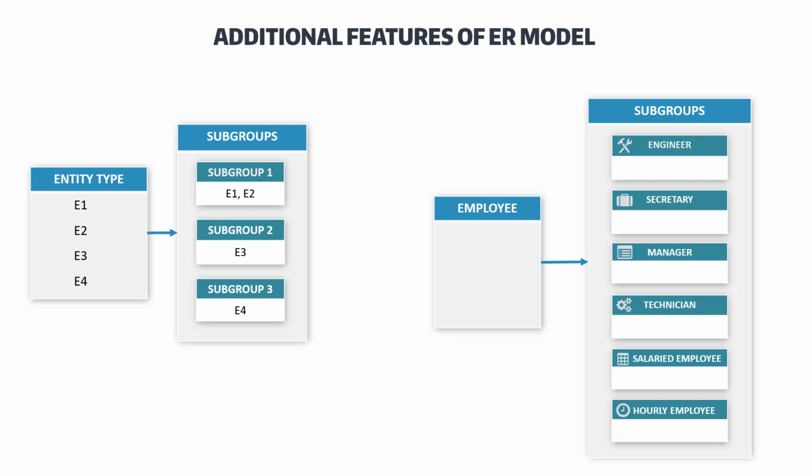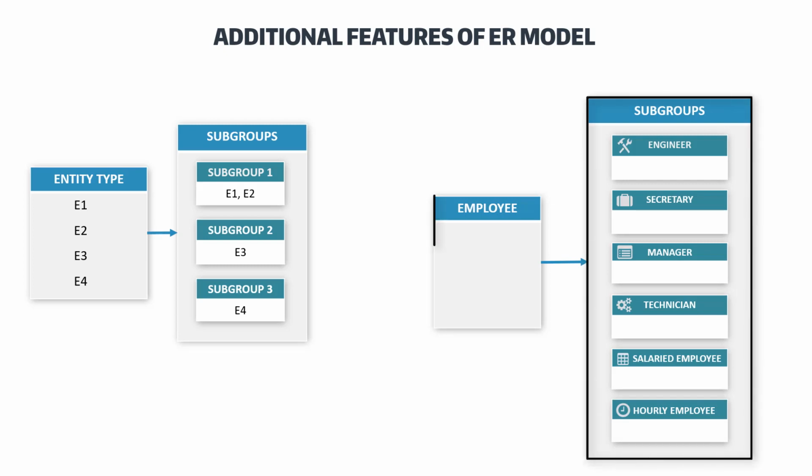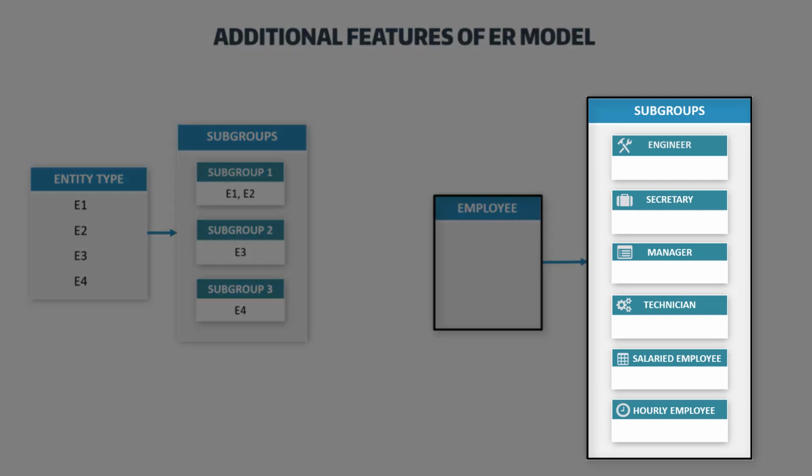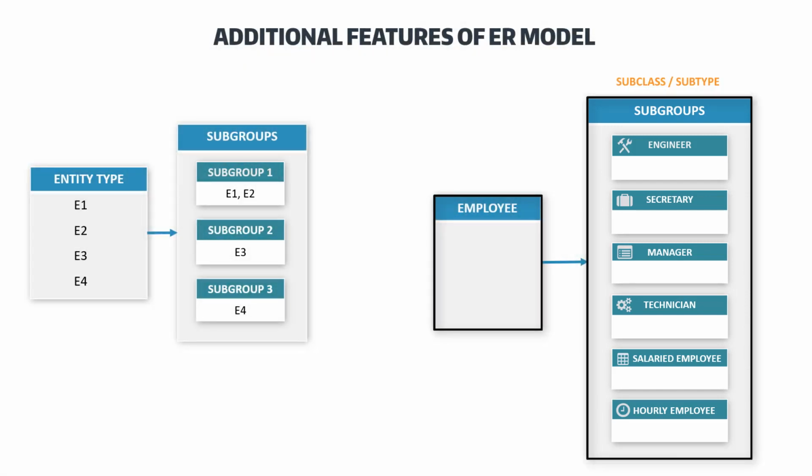Every entity that is a member of these subgroupings is also an employee. These subgroupings are called a subclass or subtype of the employee entity type. The employee entity type is called the superclass or supertype for each of these subclasses.